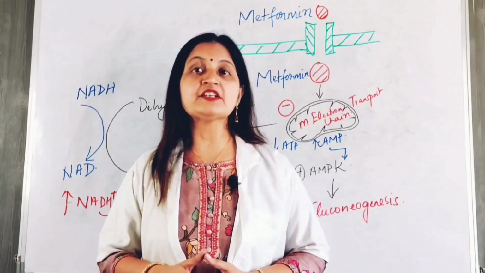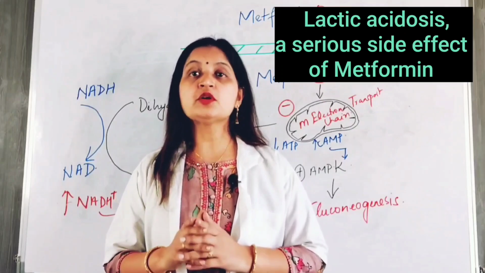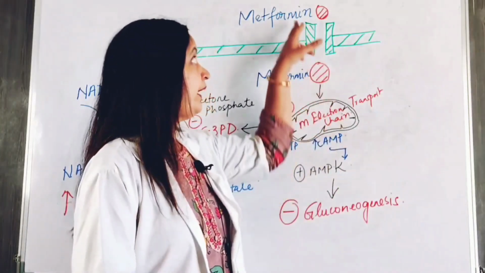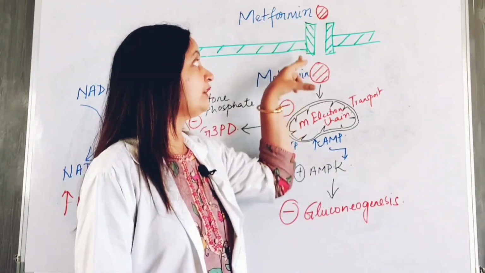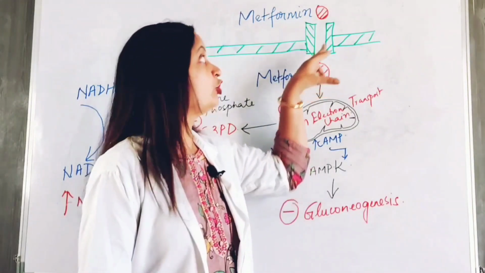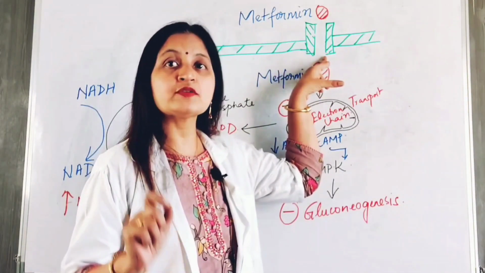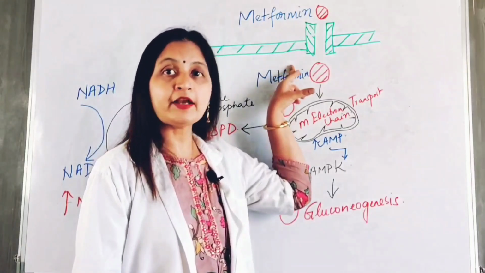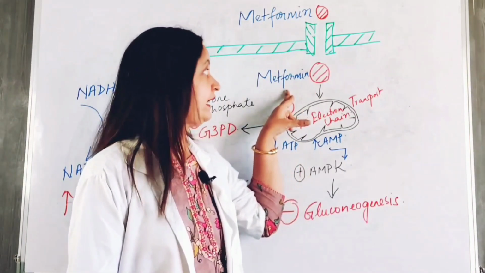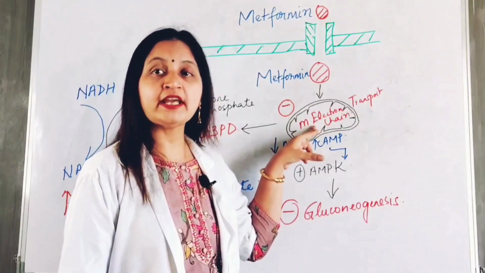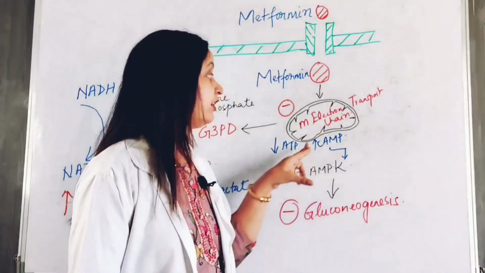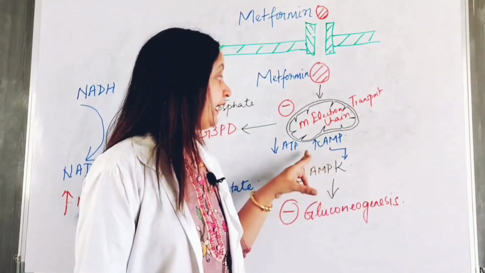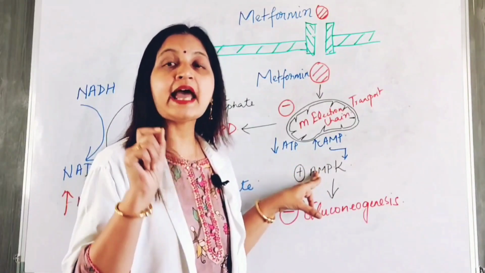One of the serious side effects of metformin is lactic acidosis. So let's understand the pathway that is responsible for lactate formation in the liver. Metformin, when taken orally, is absorbed into the hepatocyte from the portal circulation through transporters that are expressed in the hepatocyte membrane. So organic cation transporters allow metformin into the hepatocyte. Once it is inside the liver cell, it inhibits the electron transport chain and this decreases the ATP and increases the cyclic AMP concentration. With the rise in cyclic AMP concentration, the AMP protein kinase enzyme gets activated.